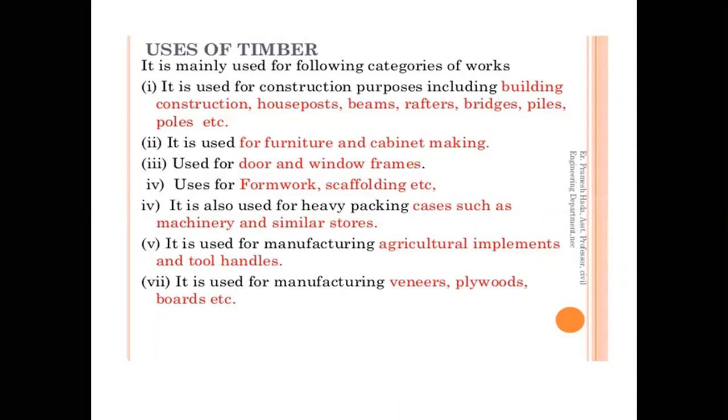And the next one is qualities. Qualities of good timber. The first is a shining appearance. It should have a dark brown color, uniform color, free from sapwood. Timber should be free from all defects, should be durable. It should be straight, with close fibers. It should be strong for working as a structural member. Good timber should be tough, reasonably heavy in weight, which is the quality of the timber, right?